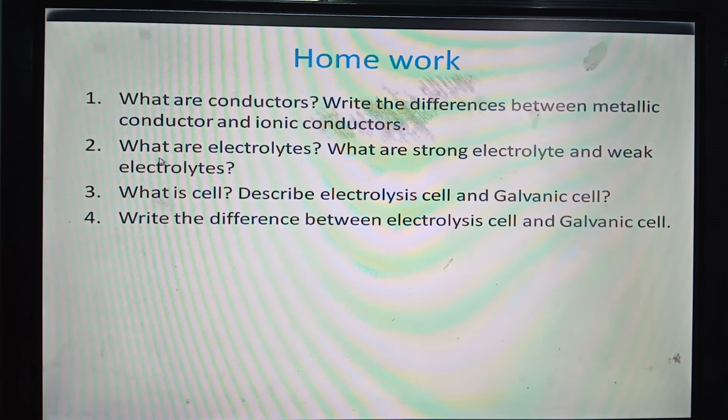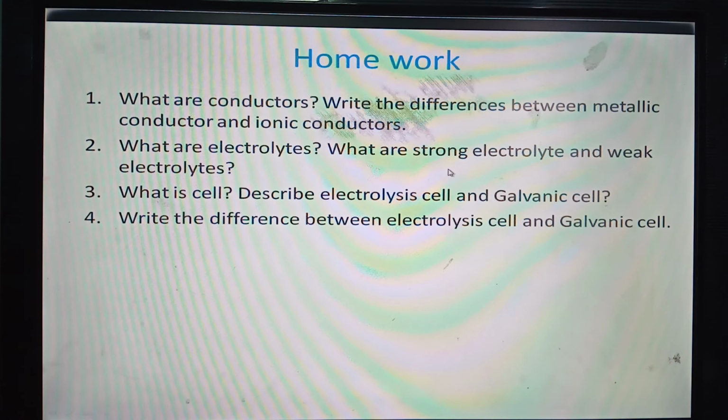Then question number 2, what are electrolytes? I have discussed this also with an example. The electrolytes are the ionic compounds which conduct electricity in molten form or in aqueous solution. Then what are strong electrolytes and weak electrolytes?